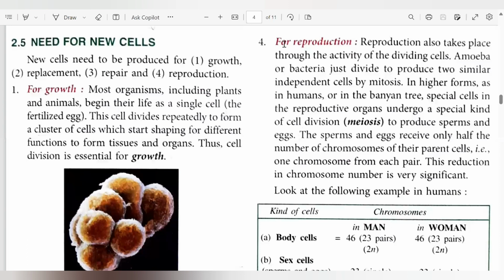And lastly, cell division occurs for reproduction. There is another type of cell division called meiosis, and it leads to the production of sperms and eggs. Sperm and egg will only have half the number of chromosomes. We will be learning about meiosis in detail later in this chapter. But remember, some organisms like amoeba or bacteria can simply divide into two with the help of mitosis. But in higher organisms like humans and some higher plants, there is meiosis in order to reproduce.